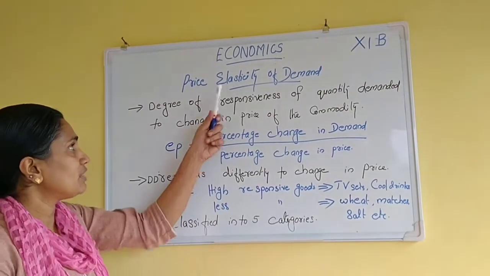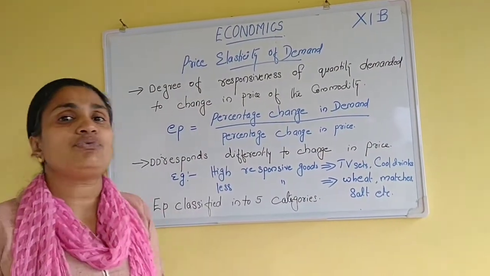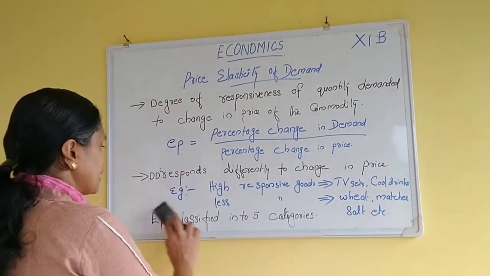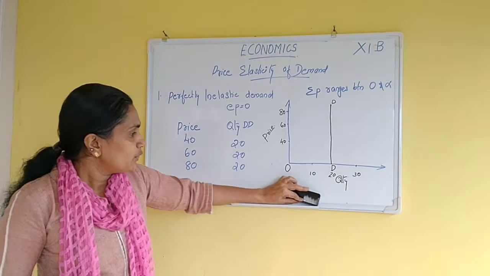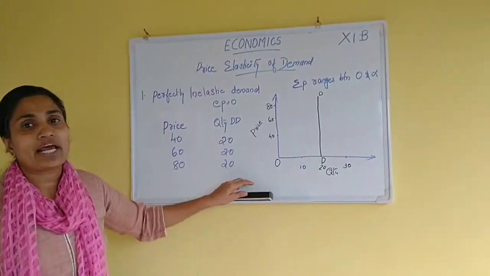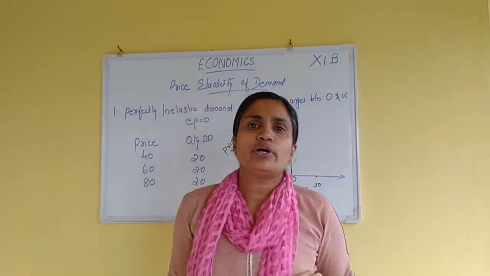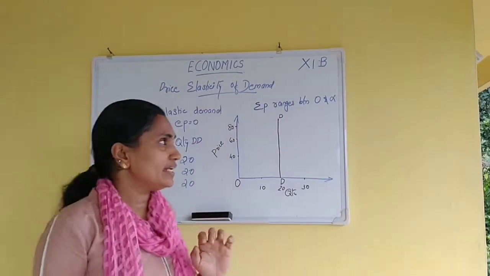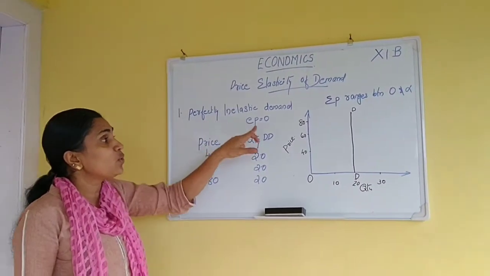Then, when we think about price elasticity of demand, it is classified into 5 different categories. I will explain that. Next is the classification of the price elasticity of demand. We can classify it into 5 groups. And the first one is price elasticity equal to 0.